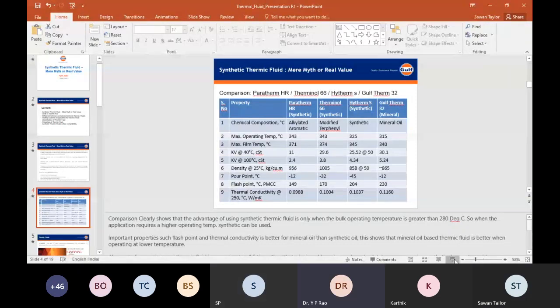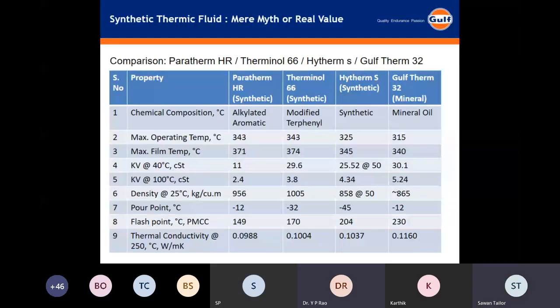Just to add to what Savan said, flash point is definitely lower than the bulk oil temperature. As I said, it is an enclosed system, so it is not in contact with the air. So the actual fire point and the oil degradation cannot be compared. That's the reason.